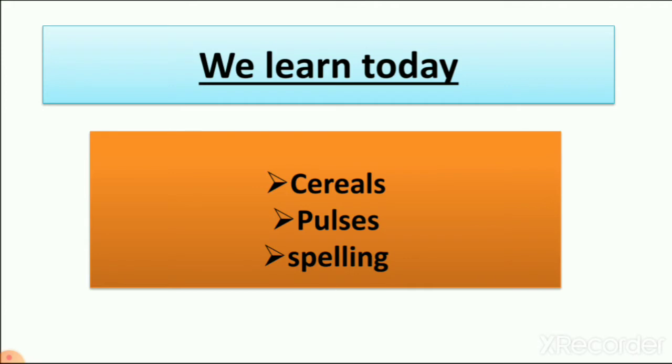Seeds like mango seeds, chiku seeds and watermelon seeds we cannot eat, but the cereals and pulses, which are also seeds, we can eat. So today we learn about some new cereals and new pulses also, and we write the spelling of each.